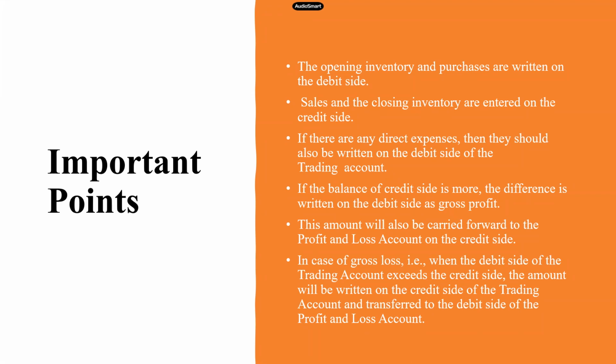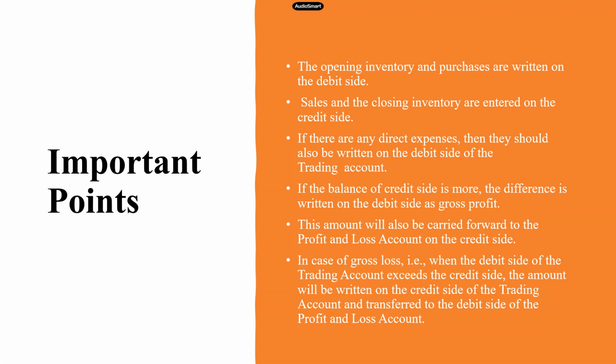Please listen to these sentences carefully. If balance of credit side is more, the difference is written on the debit side as gross profit. And this amount will also be carried forward to the P&L account on the credit side because we transfer to the opposite side, right? In case of gross loss, that is when your debit side is more than the credit side, the amount will be written on the credit side of trading account as gross loss and it will be transferred to the opposite side, that is debit side of P&L account.